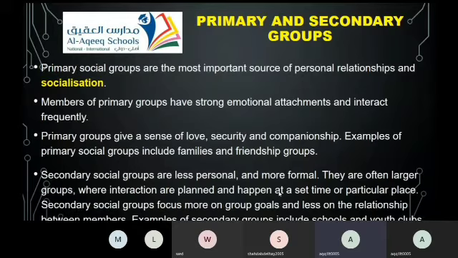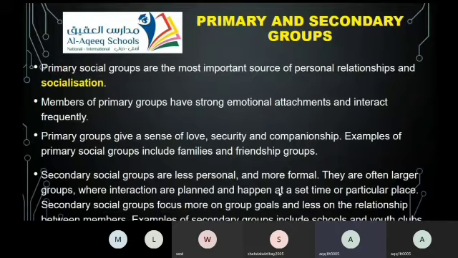A great example of a primary social group is the family. It provides us with love and many emotional things, and makes us feel warm within it.